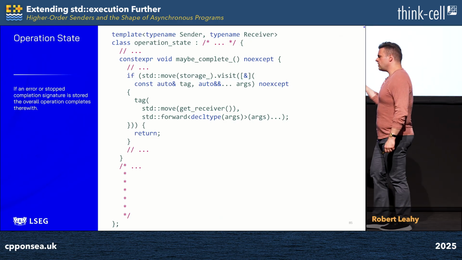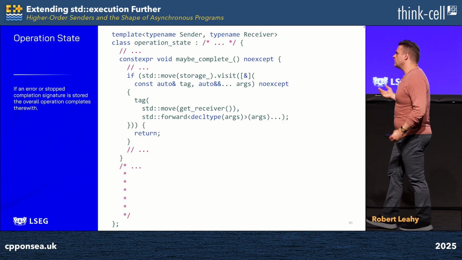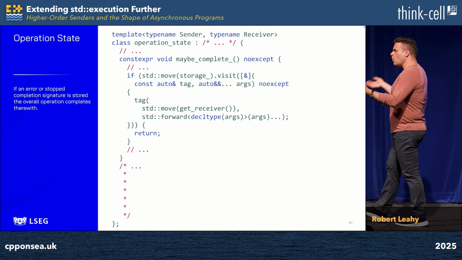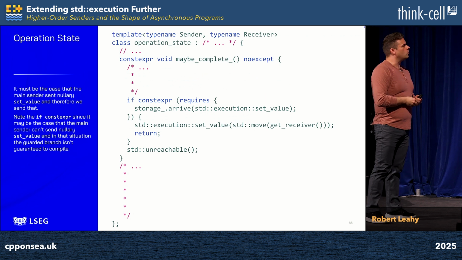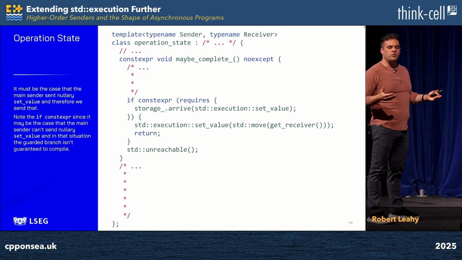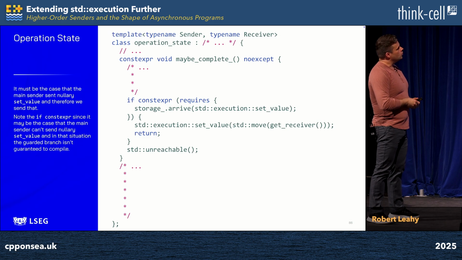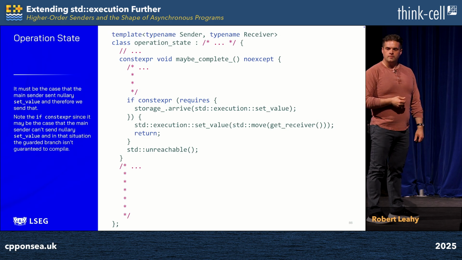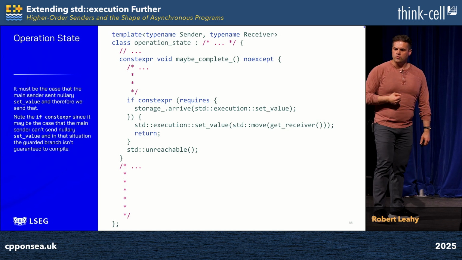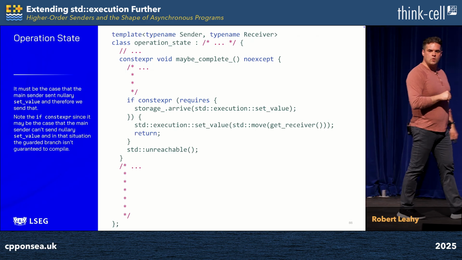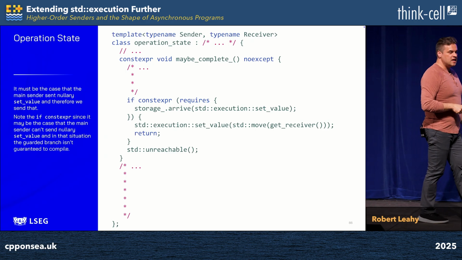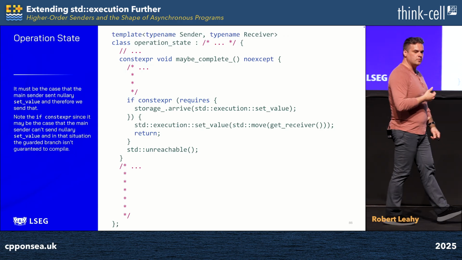But what if the main sender sent end of file? If the main sender sent end of file and none of the children failed, then we'll want to complete this operation gracefully, and so that's exactly what we do if we don't find a stored error. We call set_value, we pass the receiver, and we pass no arguments. But we do this in a curious way. We do this guarded by if constexpr. And this is for a reason we were already exposed to earlier in the talk. Maybe the user provided us with a sender and they know that sender represents an infinite stream of work. It doesn't have set_value_t with no arguments in its completion signatures.